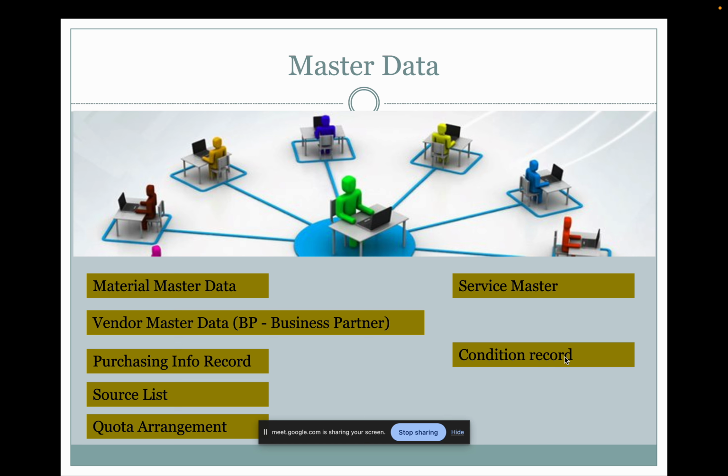Condition record is for products whose price changes every day based on market fluctuations, like gold. Every day the price will be different based on the market. In that case, every time I cannot maintain the purchase info record manually for this supplier, this product gold, 1 gram costs this, 2 grams costs this. It is very difficult, right?